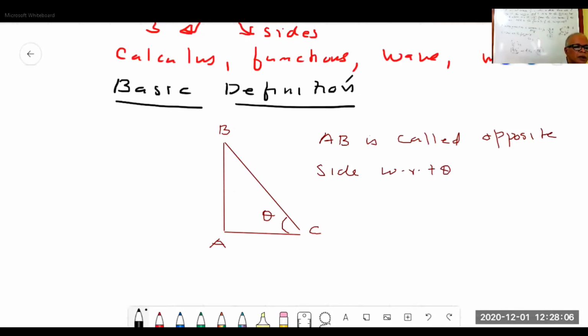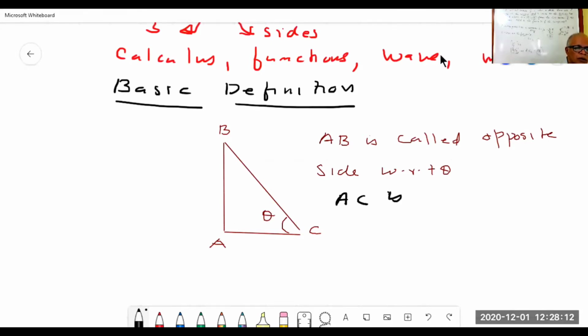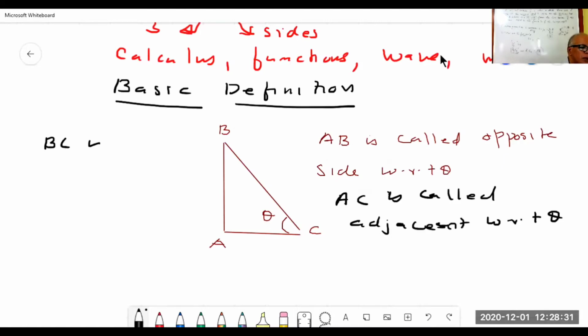Second, AC is called the adjacent side with respect to theta. The last, BC, is the hypotenuse. All of you know this.